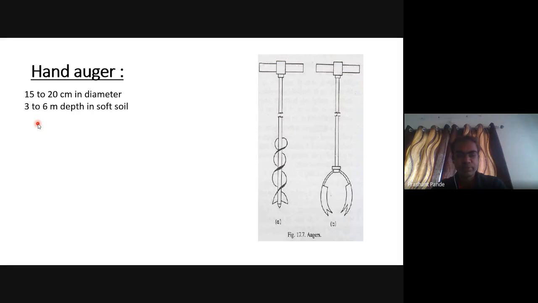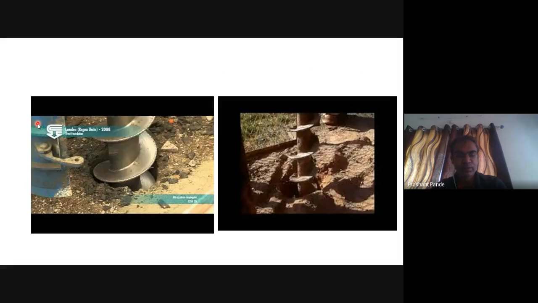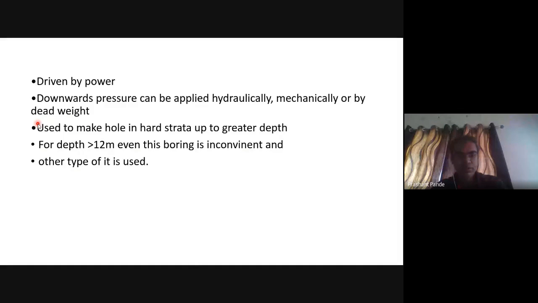Mechanical augers have three major types: continuous flight auger, hollow stem auger plugged during advancing bores, and truck mounted auger boring machines. This is the boring carried out at site. Driven by power, downward pressure can be applied hydraulically or mechanically or by dead weight, used to make holes in hard stratum up to great depth. For depth greater than 12 meter, even this boring is inconvenient, and other types can be used.